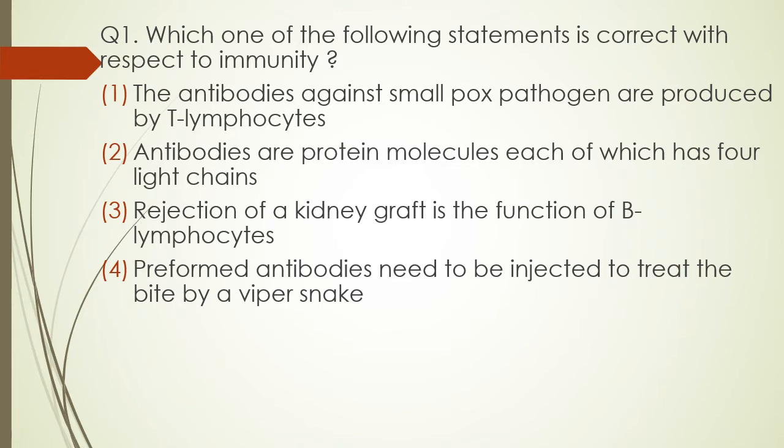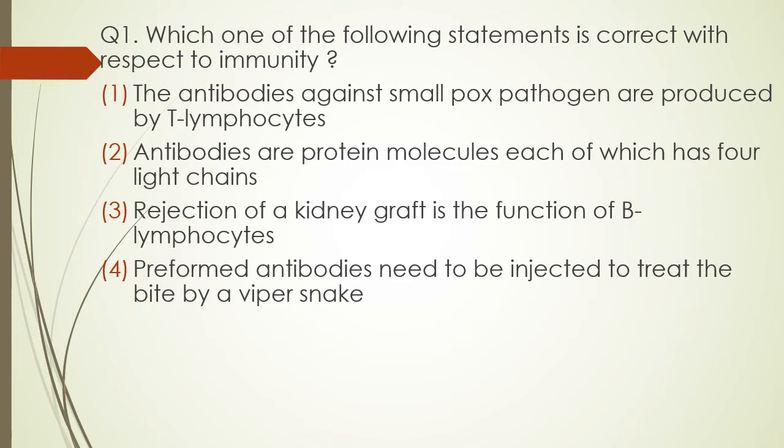Question number 1. Which one of the following statements is correct with respect to immunity? The antibodies against the smallpox pathogen are produced by T lymphocytes. Antibodies are protein molecules, each of which has 4 light chains. Rejection of kidney graft is function of B lymphocytes. Preformed antibodies need to be injected to treat the bite of a viper snake.